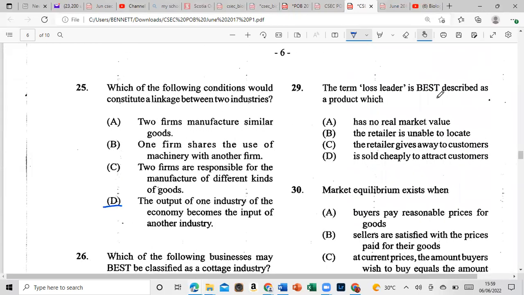29, the term loss leader is best described as a product which A, has a real market value, B, the retailer is unable to locate, C, the retailer gives away to customers, or D, is sold cheaply to attract customers. And 29 is D, is sold cheaply to attract customers.